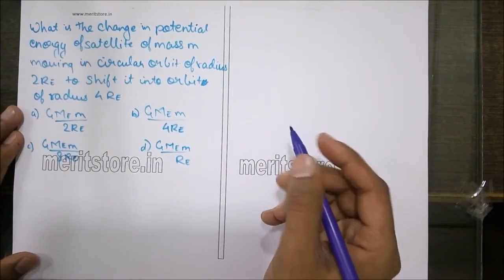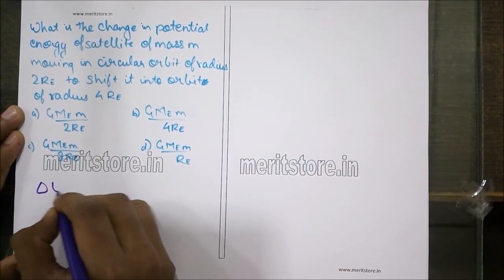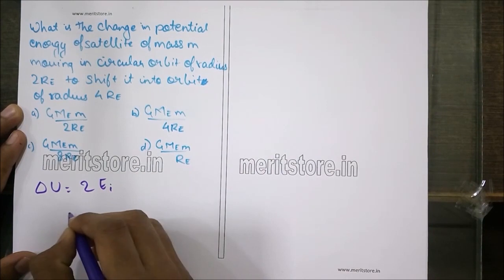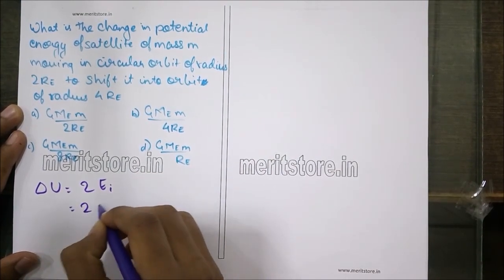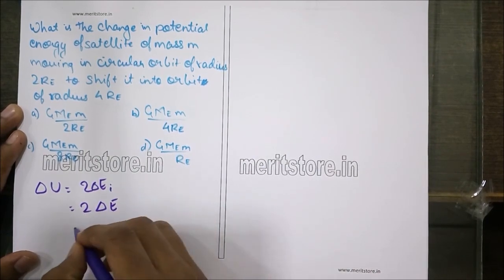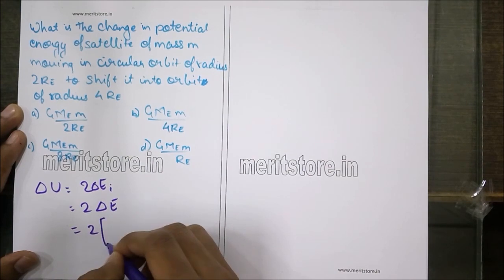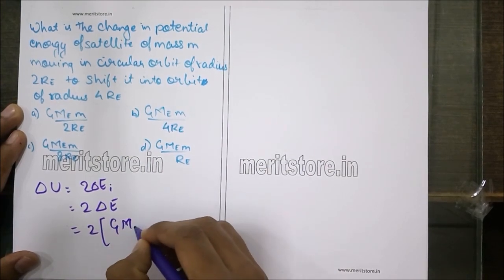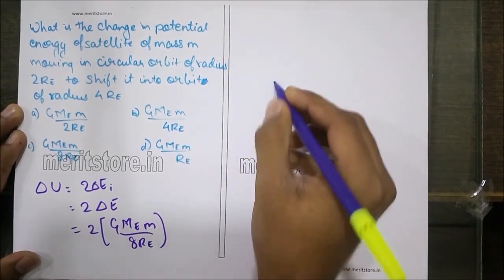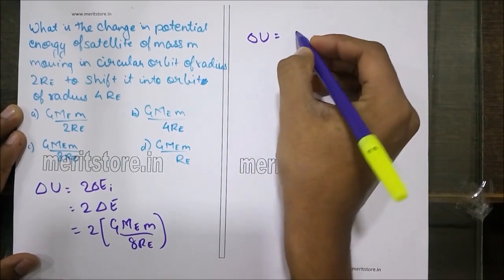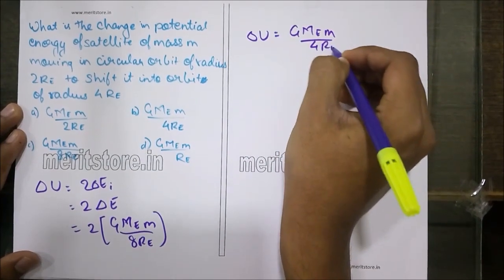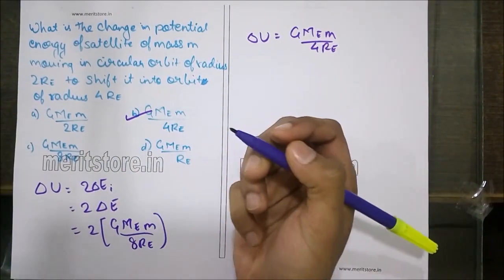Now the total change in the potential energy is nothing but twice the total energy change, which is nothing but 2 times, as we saw in the previous sum, GMem upon 8RE. So the change in the potential energy is nothing but GMem upon 4RE. Hence option B is the correct answer.